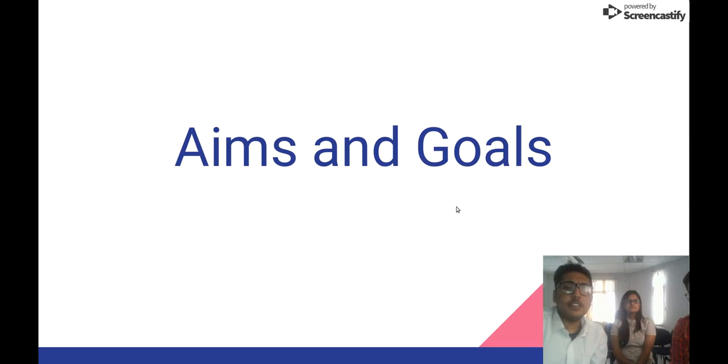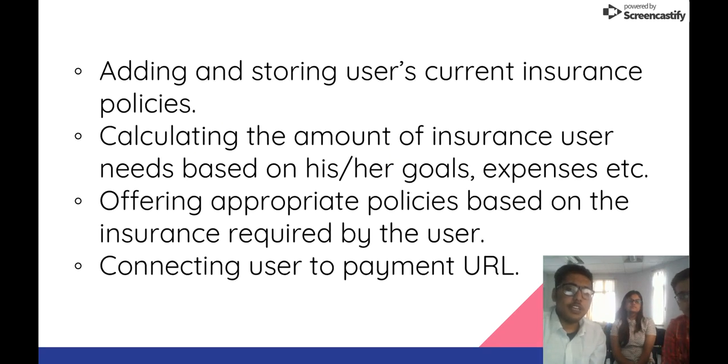So aims and goals. Our aim is to provide the user the amount of insurance he needs to fulfill his goals, considering his assets, liabilities, and his existing policies, and offer him a policy that can fulfill his goals. So we have to consider the existing user policy. So we have provided an add option so that he can add his existing policies and then offer him a policy which is bought through redirection to the payment URL.